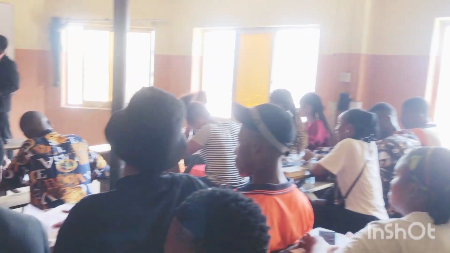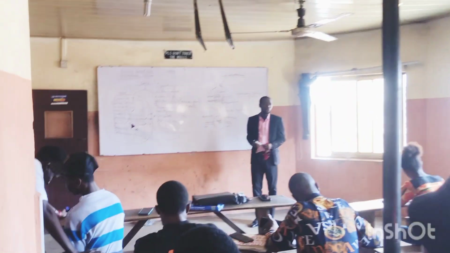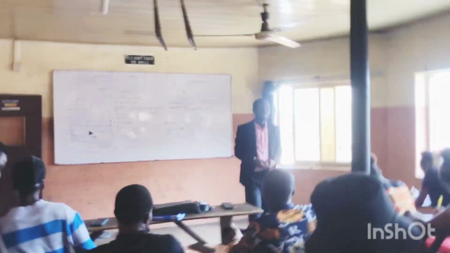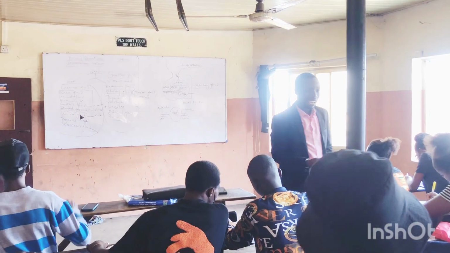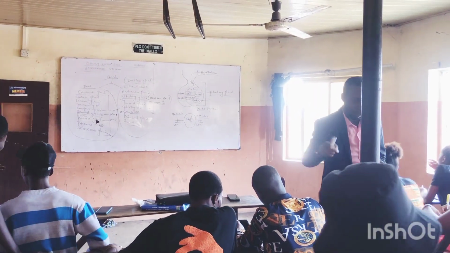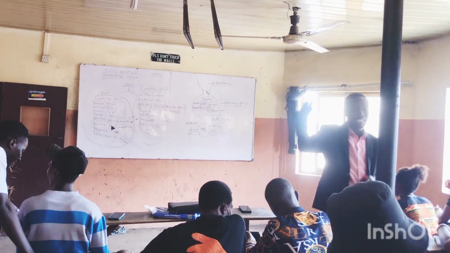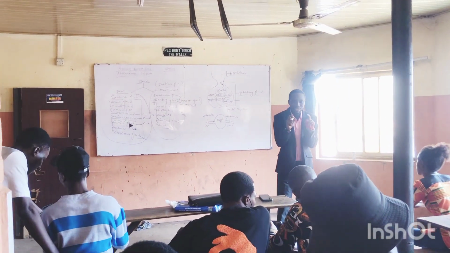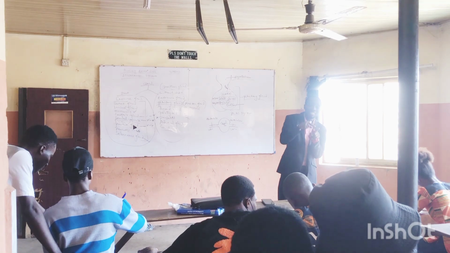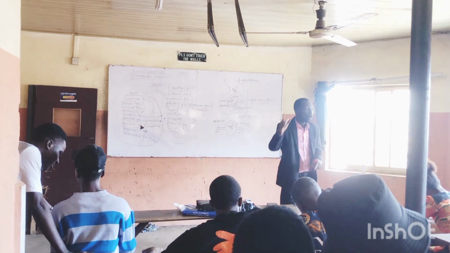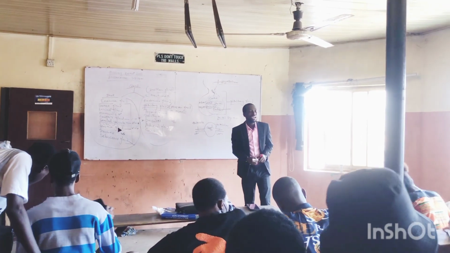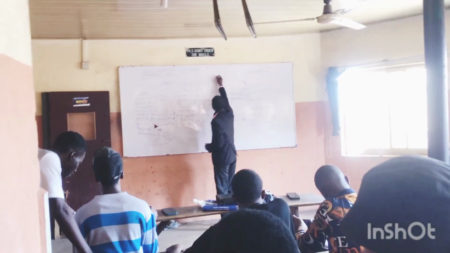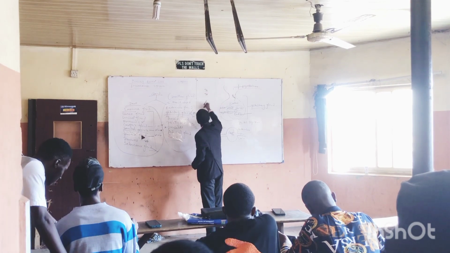Now, this is thyroid releasing hormones. Alright? Yes. Thyroid releasing hormones. Listen, they are called thyroid releasing because they cause the release of thyroid hormones. Do you understand? Yes. They stimulate and cause the secretion and release of thyroid hormones. What are the thyroid hormones? Thyroid hormones are two in number. We have them as the T3 and the T4.